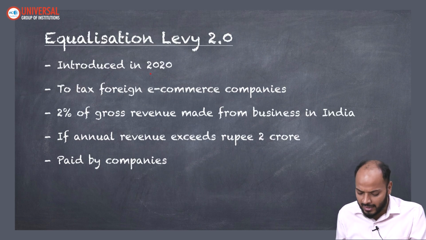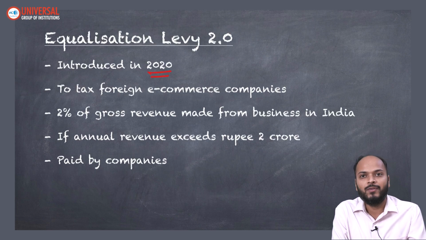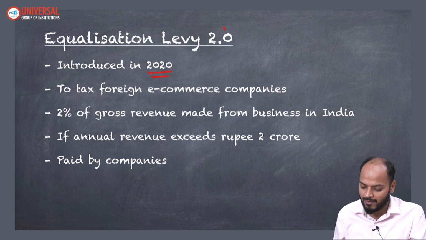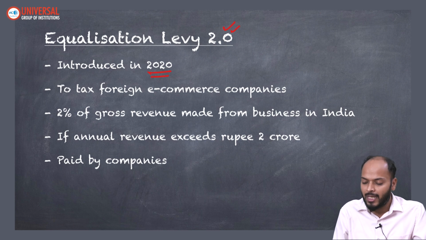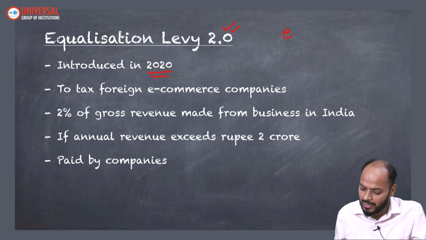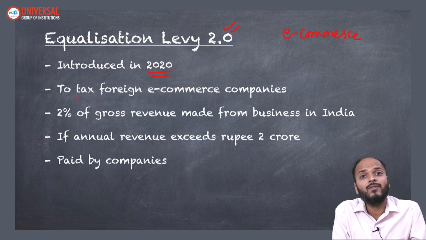Now in 2020, the government brought one more kind of equalization levy, which is called equalization levy 2.0. This levy was imposed not on advertisement companies but on e-commerce companies. Again, the same e-commerce companies which are not registered in India, which are not companies of Indian origin.